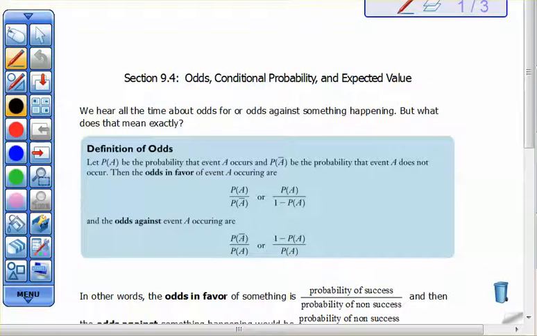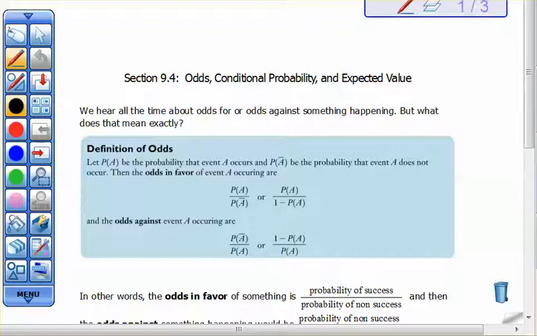In this section, we're going to be talking about mainly odds and expected value. Now, you hear all the time about the odds for something or the odds against something. You hear about it whenever they're talking about lottery wins. The odds of winning are, you know, 200 and something million to one, some astronomical number like that. But we hear that all the time. But what does that exactly mean?